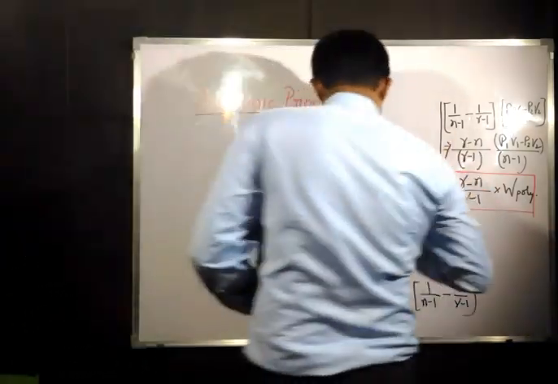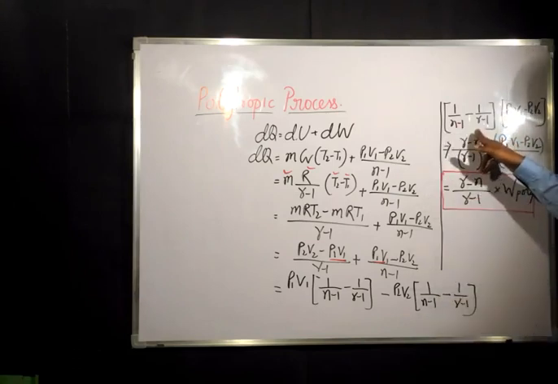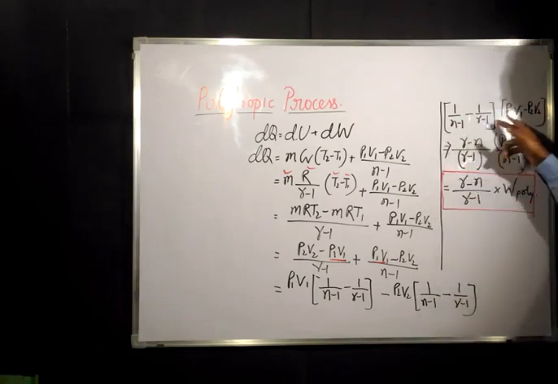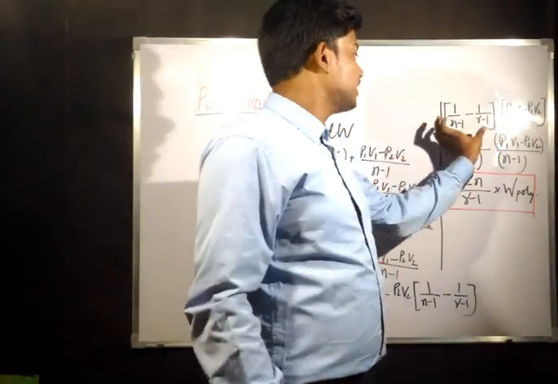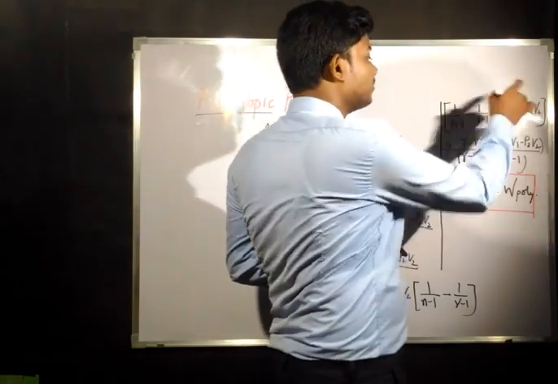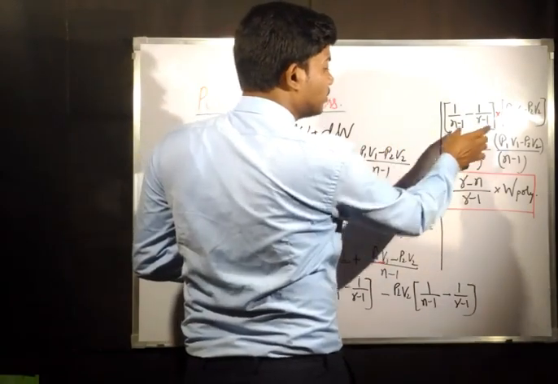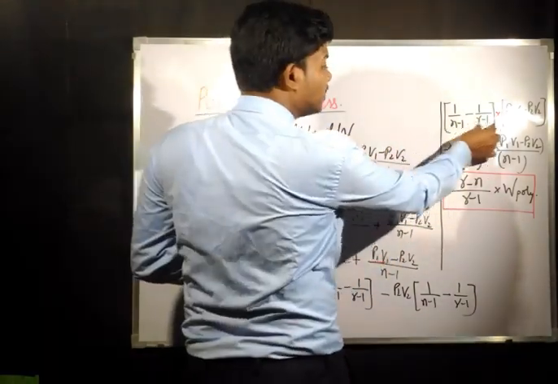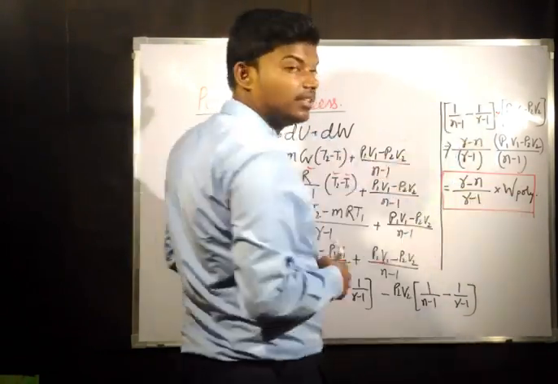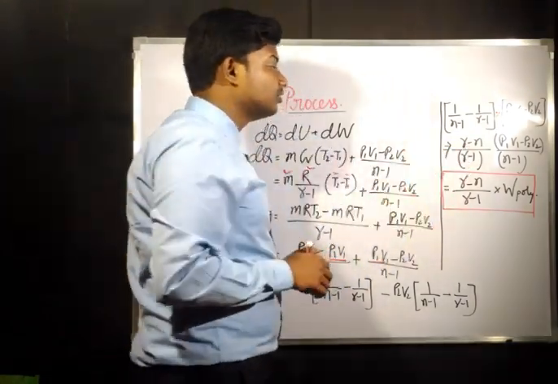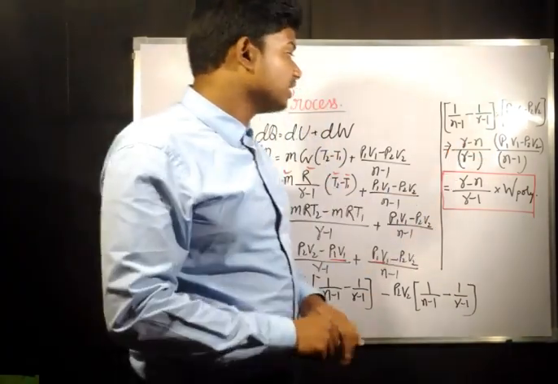Now in the next step, these two terms are common, 1 by (n minus 1) and 1 by (gamma minus 1). So we are taking these common. After taking this common, the expression we are getting is into (P1 V1 minus P2 V2). Now again the same process, we are taking LCM. LCM will give us (n minus 1) into (gamma minus 1). So we have written here gamma minus 1 and n minus 1. And the final sum in the numerator will give us gamma minus n.